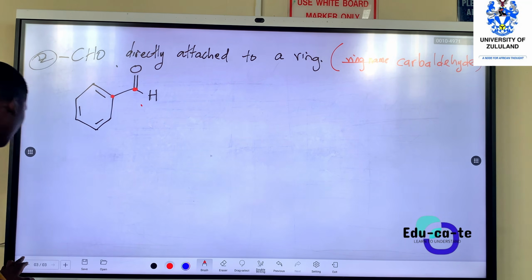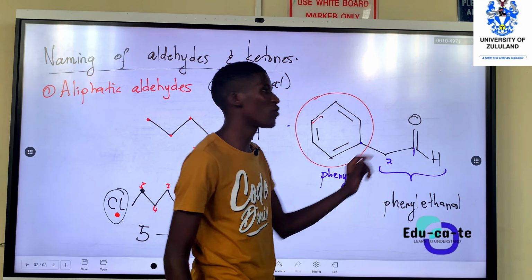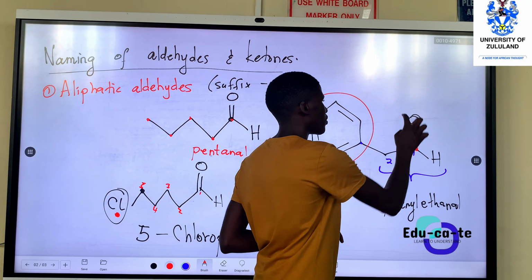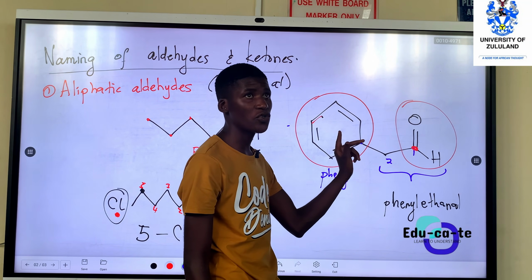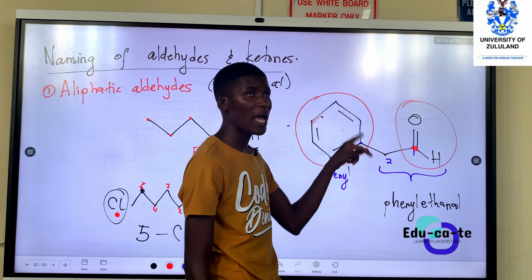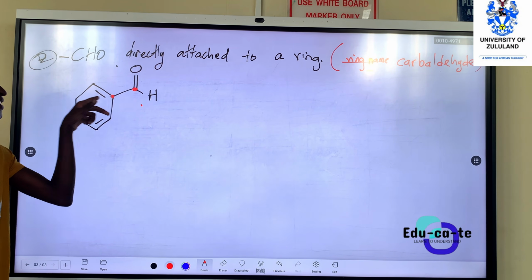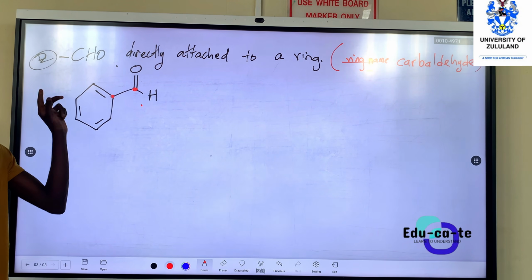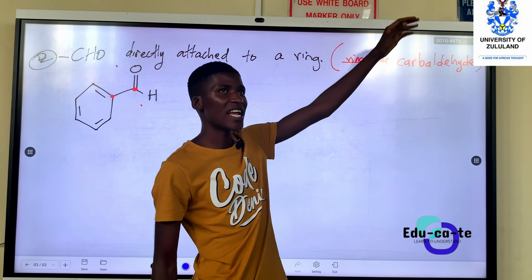It's not like the previous scenario that we had, whereby we had something like this, because this carbon that has got the functional group CHO is not attached to the ring directly. It is attached to carbon number 2, then carbon 2 is attached to the ring. But if this aldehyde group is attached directly on the ring, then we mention the ring name, then the last part of the name is carbaldehyde.